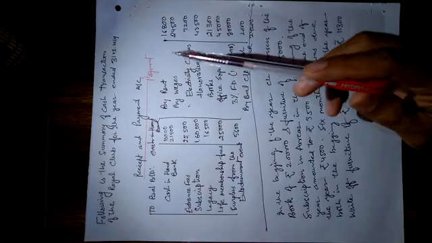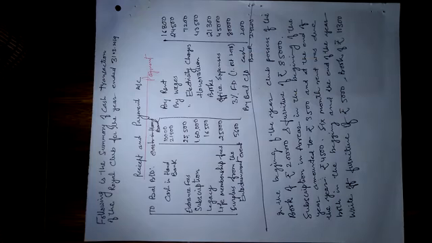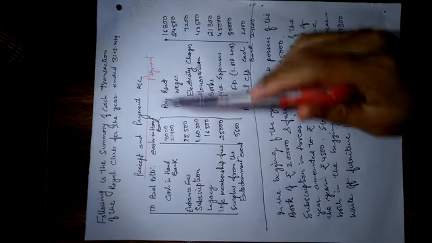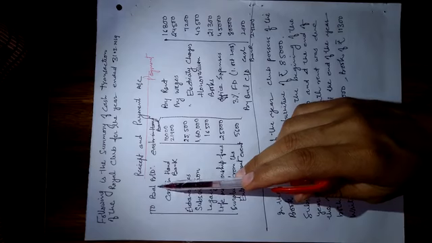Following is the summary of cash transactions of the Royal Club for the year ended 31st March 2019. We have a receipt and payment account, with a payment side and a receipt side.